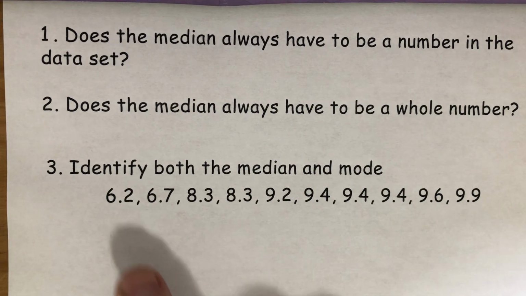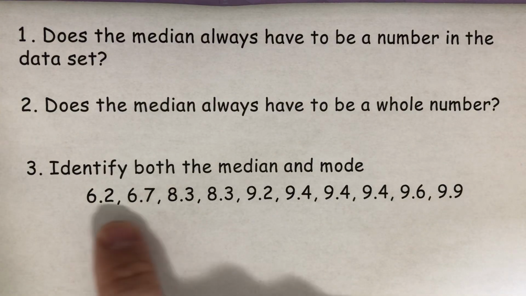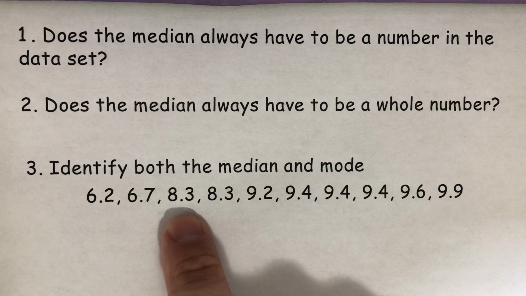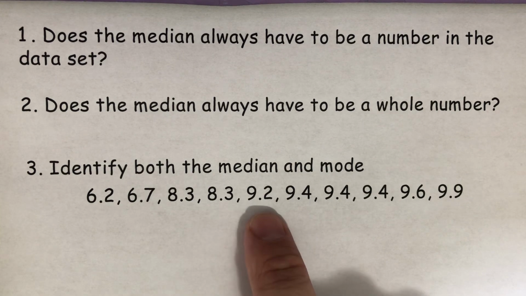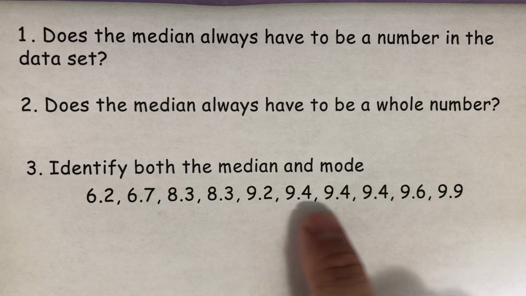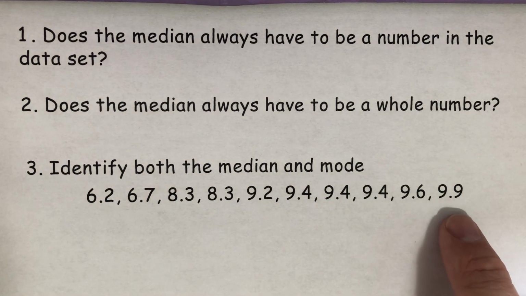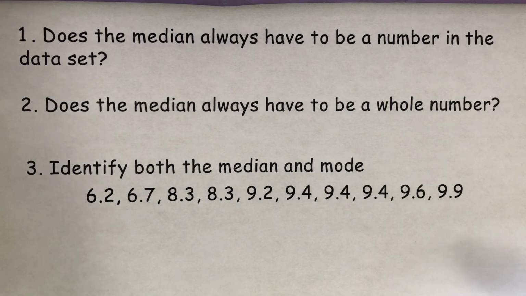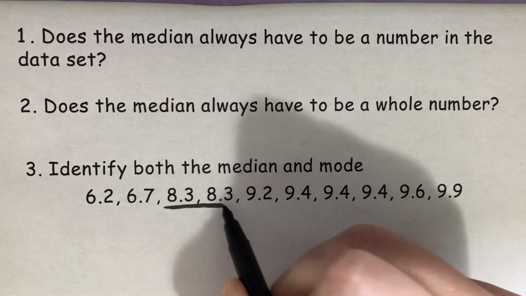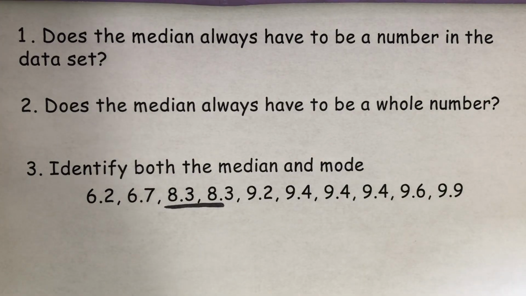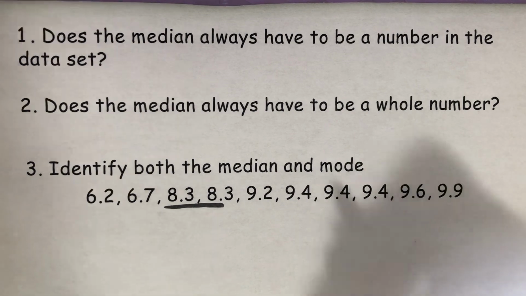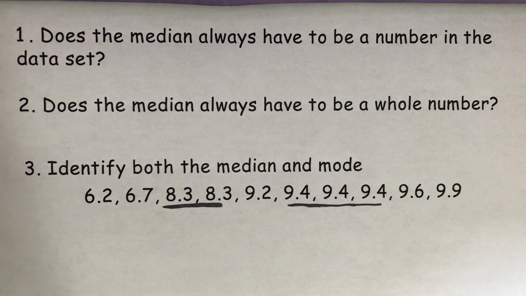So let's go ahead and see if we can spot any numbers that are the same. And it helps to read them aloud. 6 and 2 tenths, 6 and 7 tenths, 8 and 3 tenths, 8 and 3 tenths, 9 and 2 tenths, 9 and 4 tenths, 9 and 4 tenths, 9 and 4 tenths, 9 and 6 tenths, and 9 and 9 tenths. Now, a lot of people might have incorrectly looked at those 2 numbers and said, boom, that's my mode. It occurred twice. But you'll notice that 9.4 occurred 3 times.